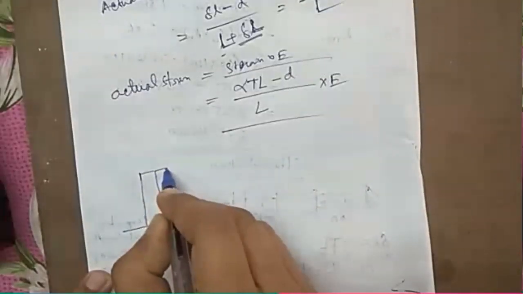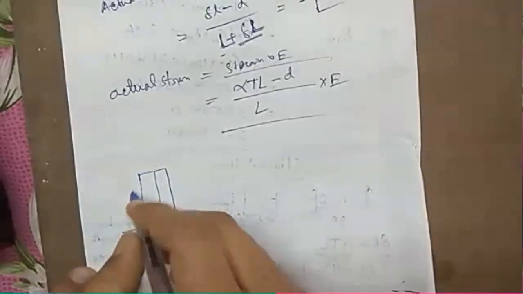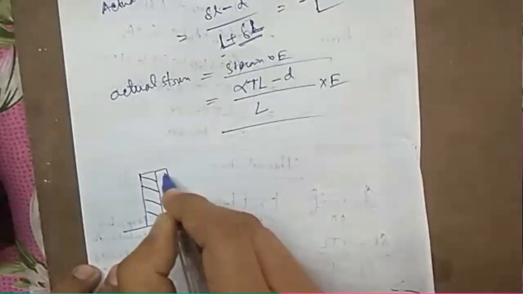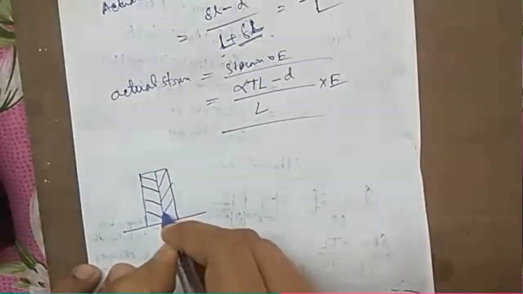Okay, so let us have a bar made up of two different materials. So this is one material and this is some another material.